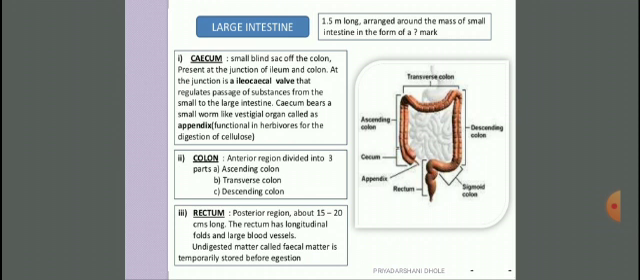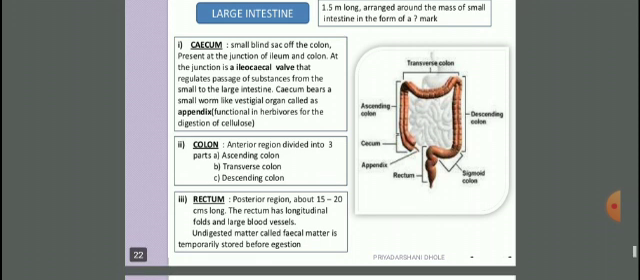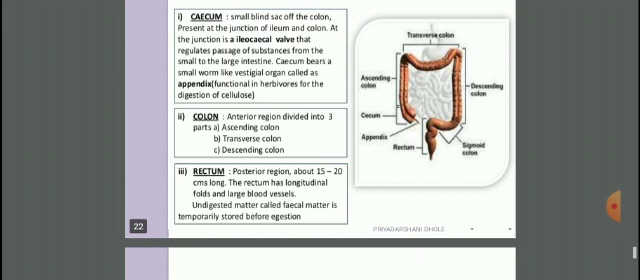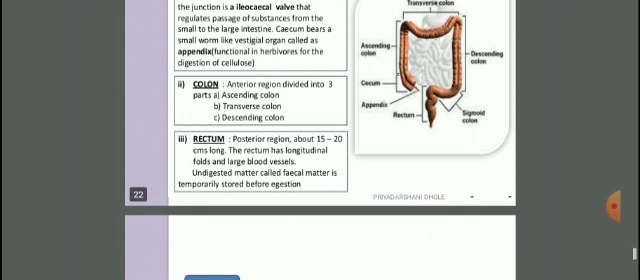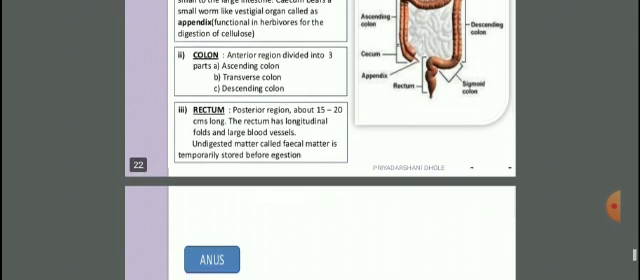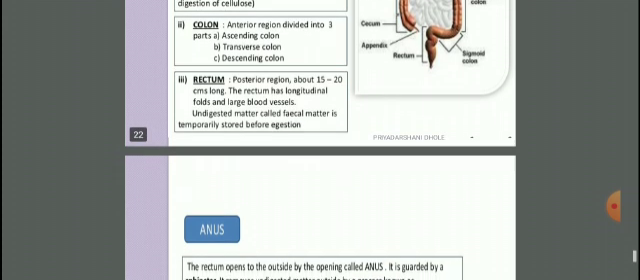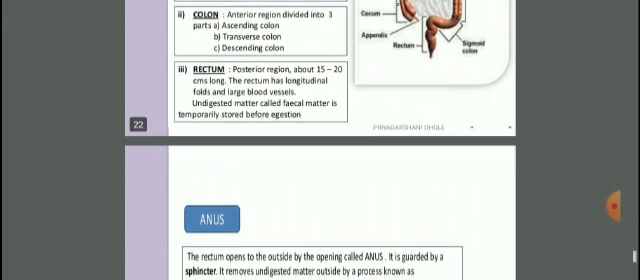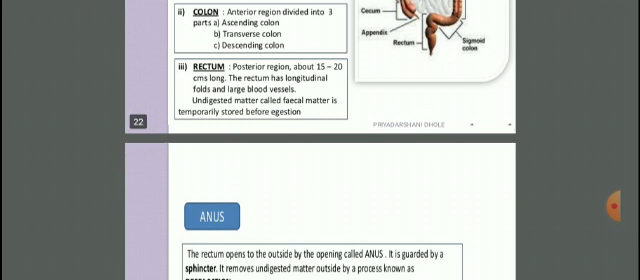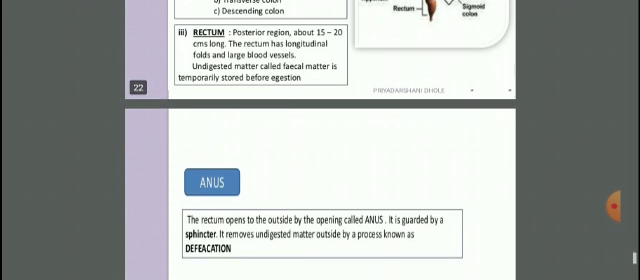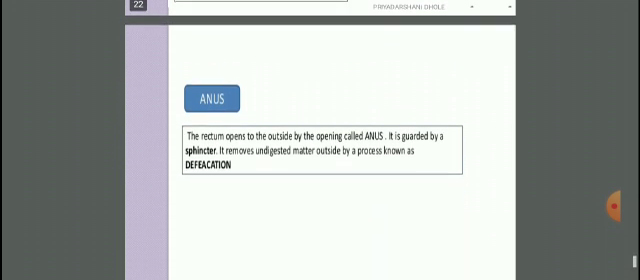The second portion is the colon. Its entire region is divided into three parts: ascending colon, transverse colon, and descending colon. And the third one is the rectum, the posterior region about 15 to 20 centimeter long. The rectum has longitudinal folds and large blood vessels. The digestive matter called fecal matter is temporarily stored here before elimination. This is about the large intestine: cecum, colon, and rectum.